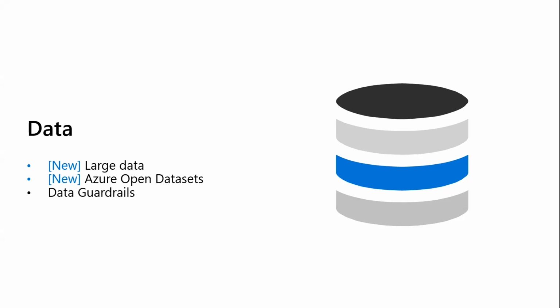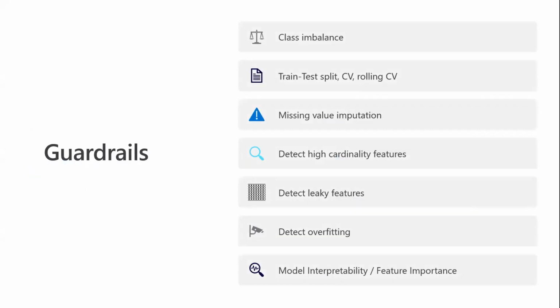The next thing I want to cover is data guardrails. So right now, AutoML supports class imbalance, train test split, missing value imputation, detect high cardinality features, we detect leaky features, overfitting, and model interpretability. We currently do the detection and some alerting, just so that you know what's going on with your data. When I do dive into the demos, I'll show you where the guardrail step takes place, so you get a better understanding of how it works.